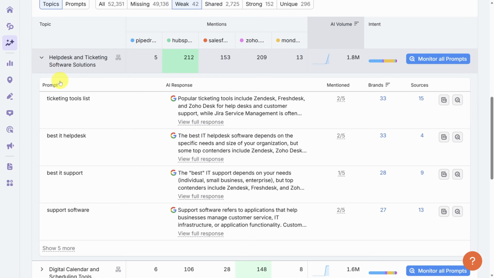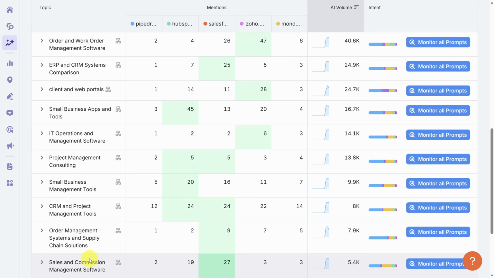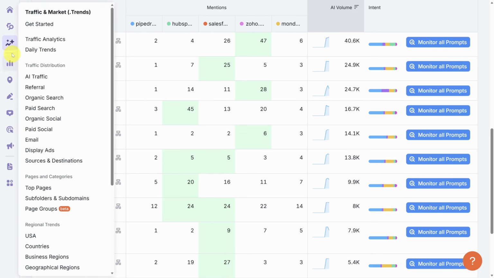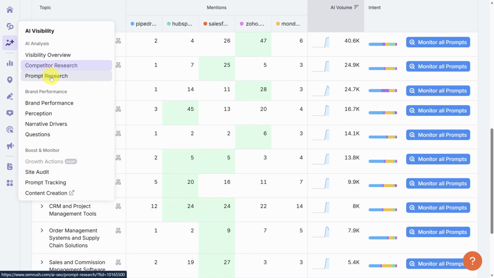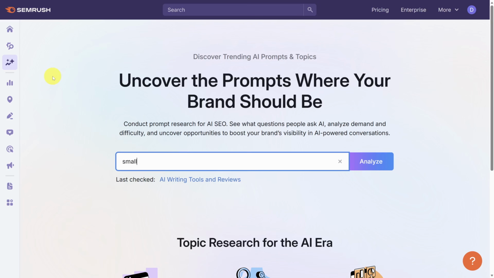Now, some of these might not be relevant to your brand, so it's up to you to do the filtering. None of these topics so far are standing out to me as a Pipedrive user. I could go through multiple pages and look for more, or I could go through another tool in our tool belt. That one's called Prompt Research, and you can access it from the AI Visibility Toolkit by clicking on Prompt Research. Here you can search for topics directly.